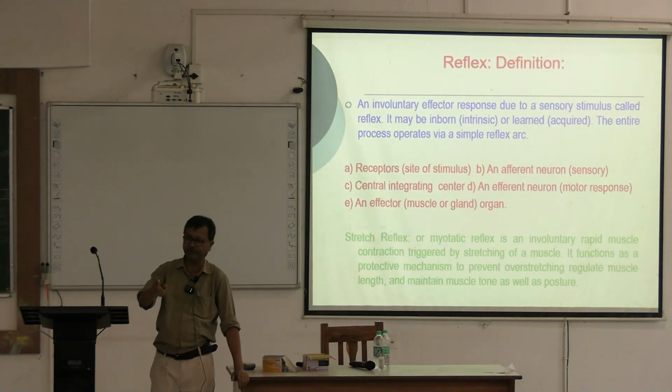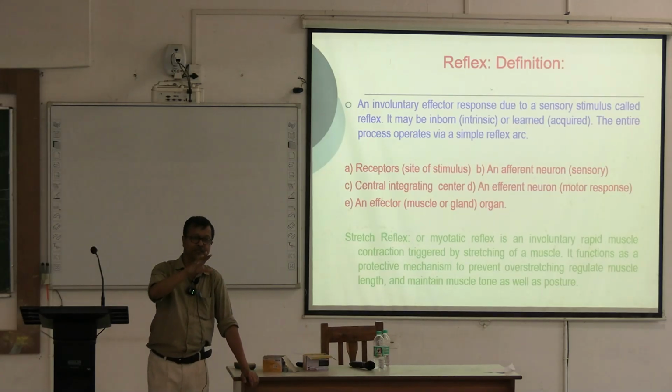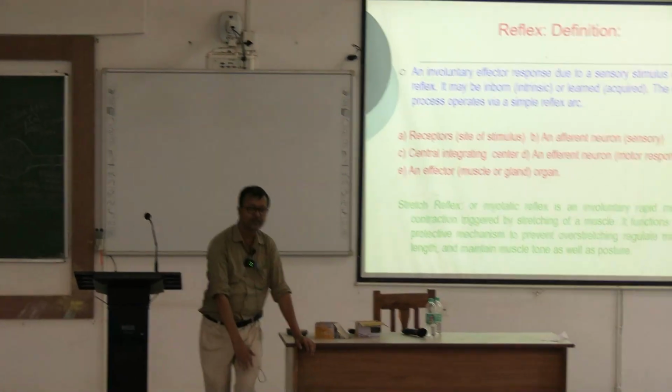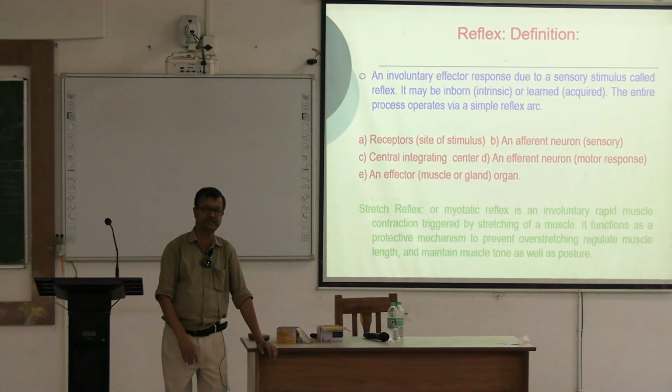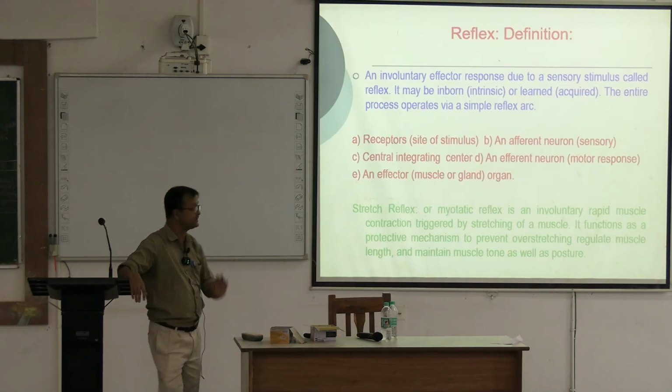Can you remember while eliciting the different types of jerks, mainly the deep reflexes, all jerks, biceps, triceps, what, ankle, what is this? This knee jerk, ankle jerk, and jaw jerk. So all are examples of what?